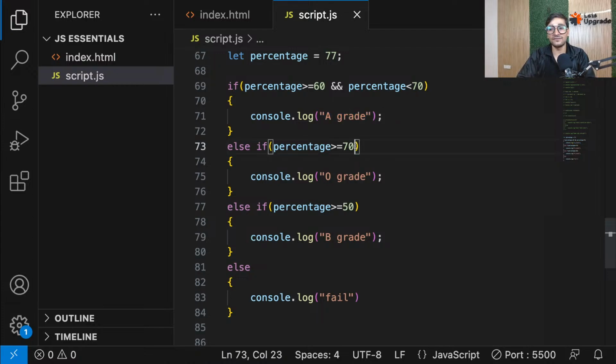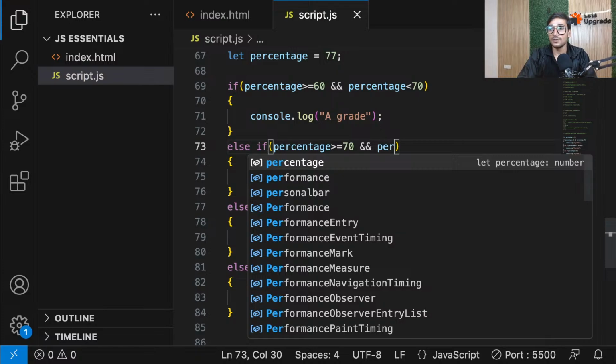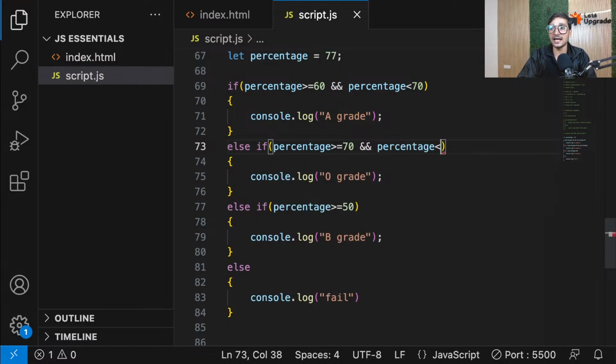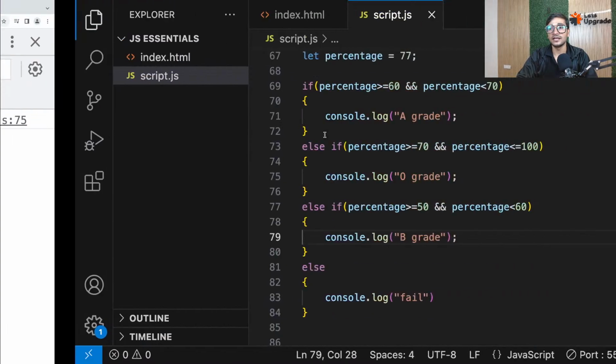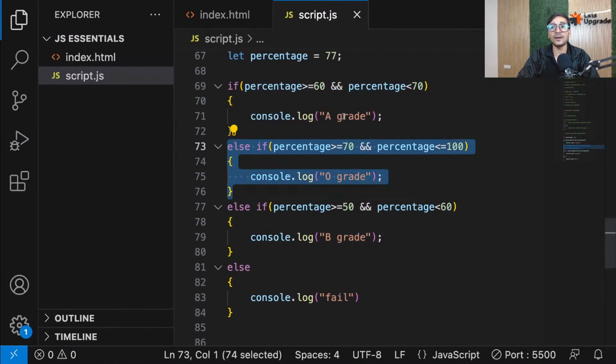And same here, if it is greater than equal to 70 and percentage at the same time is less than equal to 100, then O grade. At the same time, if it is greater than equal to 50 and percentage is less than 60, then B grade. Now, whatever sequence I have, it doesn't matter. Now you'll see I get O grade, even though it's my second condition. So now guys, what's happening here?